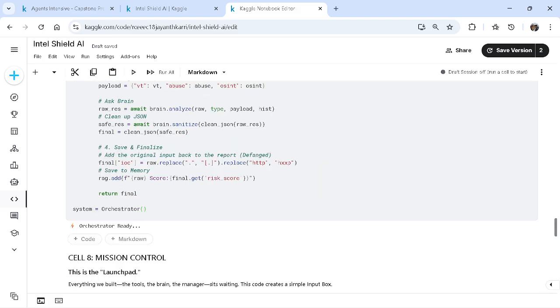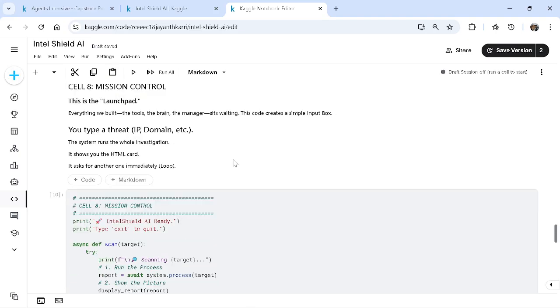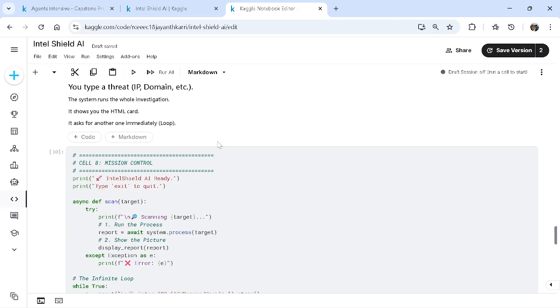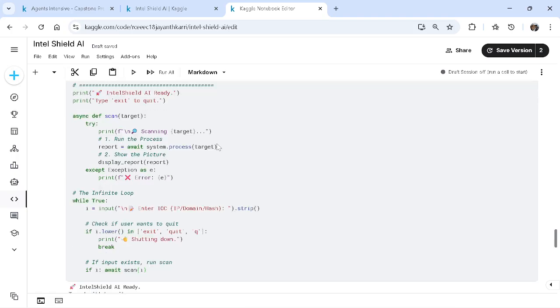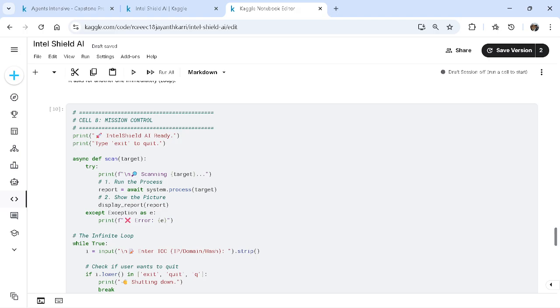This one is just basic code with simple conditions. Next is our mission control, the system for the whole investigation, where the HTML code will exist. Here are the loop functions, which get the time and keep looping without shutting down. When the input is given, it enriches it, processes it, and gets things done. This is our last phase and last cell.